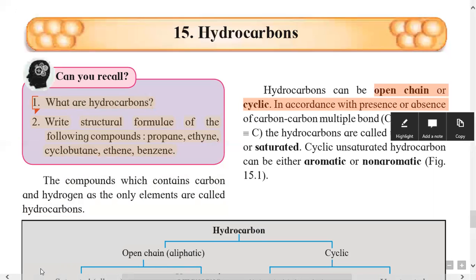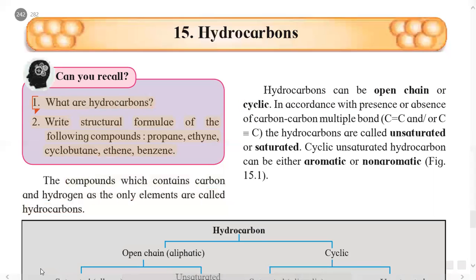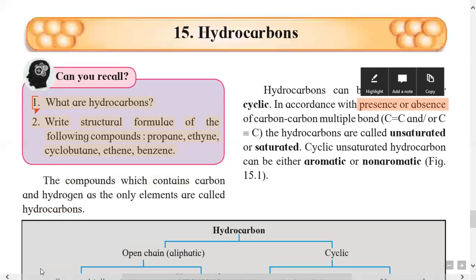Hydrocarbons are mainly of two types, that is open chain and closed chain. Again, on the basis of presence or absence of carbon-carbon multiple bond, this multiple bond means either a carbon-carbon double bond or a carbon-carbon triple bond. Depending upon the presence or absence of multiple bonds in a hydrocarbon, these hydrocarbons are further classified into saturated hydrocarbon and unsaturated hydrocarbon.